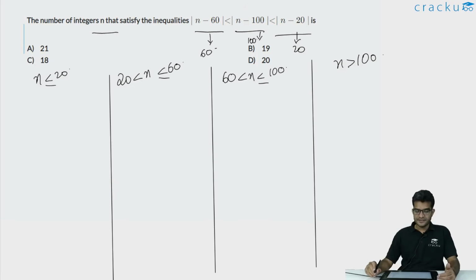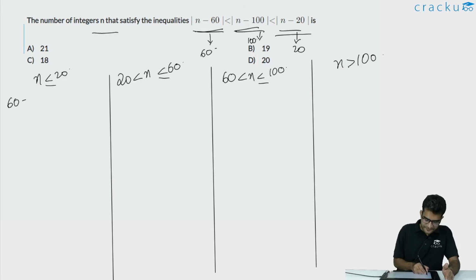Now if you are looking at the first interval when n is less than or equal to 20, then the value of modulus of n minus 20 will be 20 minus n. And the value of modulus of n minus 100 will be 100 minus n. And the value of the modulus of n minus 60 will be 60 minus n, because n is less than 20. So the given inequality will transform to become 60 minus n is less than 100 minus n. This is the first part of the inequality. And we want the second inequality also to be true, which is that 100 minus n should be less than 20 minus n.